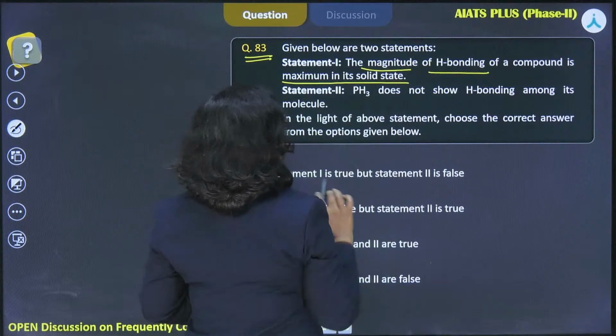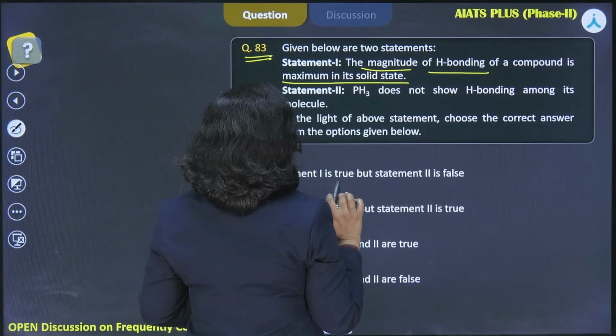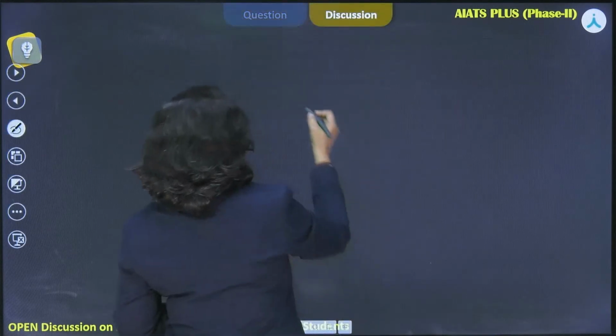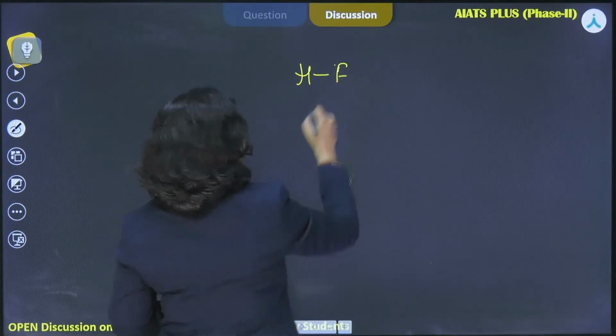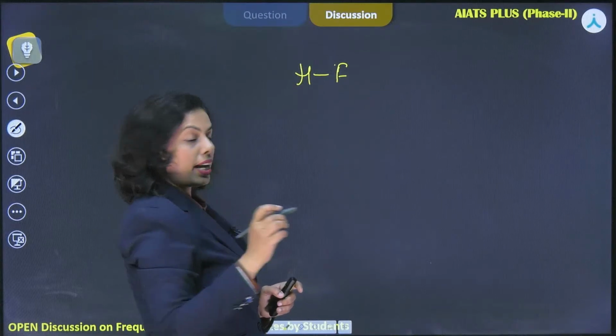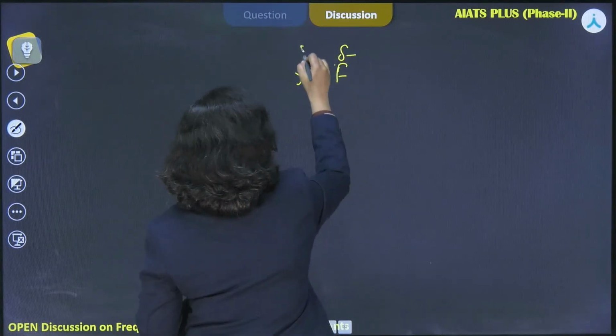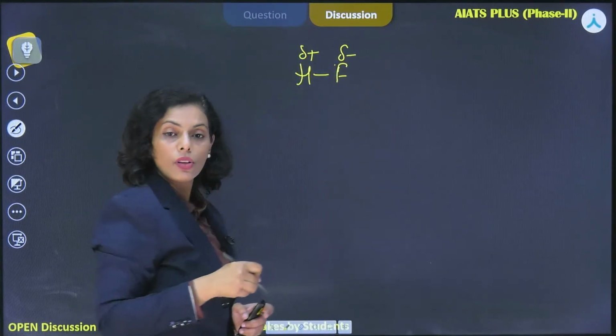So, the magnitude of the hydrogen bonding of a compound is maximum in its solid state. So, hydrogen bonding: if hydrogen is bonded with some electronegative element, suppose fluorine, then there is charge separation, right? So partial negative charge and partial positive charge it would have. Okay.